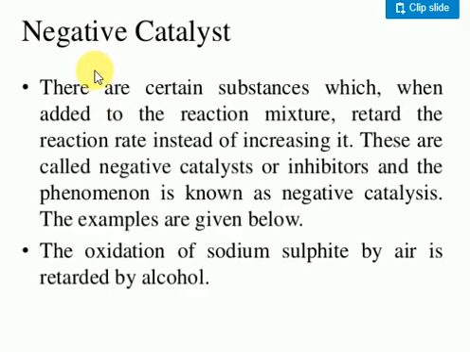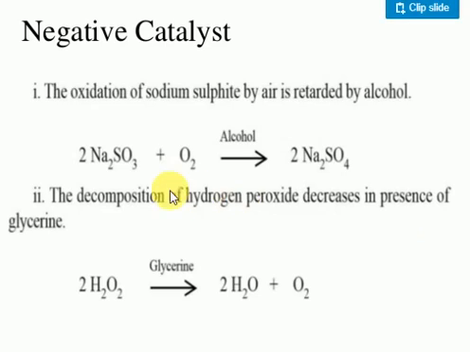What is a negative catalyst? A negative catalyst is one which decreases the speed of a chemical reaction. Clear, no? You know very well, there are certain materials, and one example is the oxidation of sodium sulfite. Oxidation of sodium sulfite in the air can be retarded by alcohol. If you add alcohol, the oxidation process of sodium sulfite decreases. That's called a negative catalyst. A negative catalyst inhibits the speed of chemical reactions. So remember, an example of a negative catalyst: take sodium sulfite and react with the air. If you add alcohol, then the formation of sodium sulfate will be very less only.